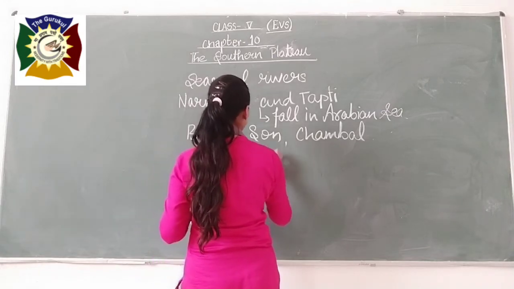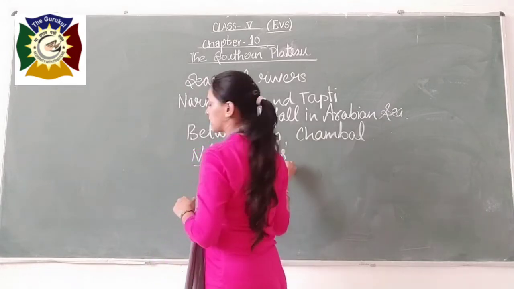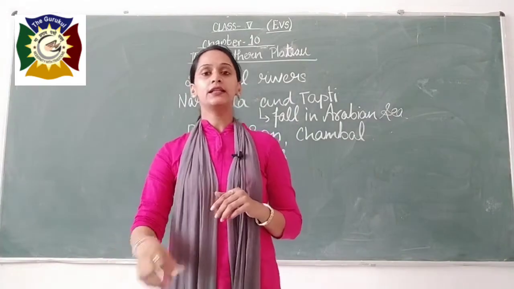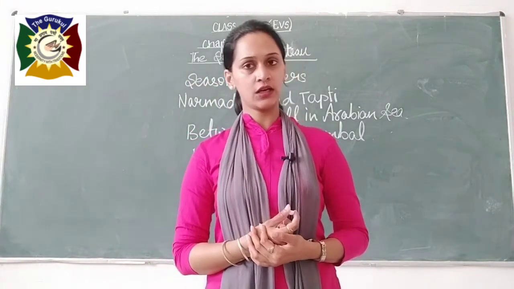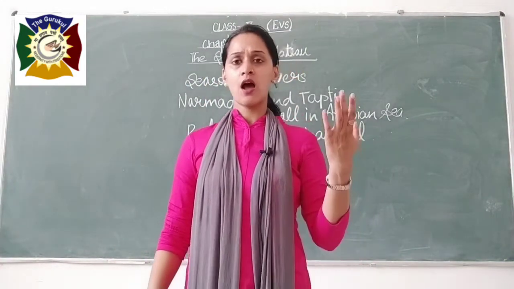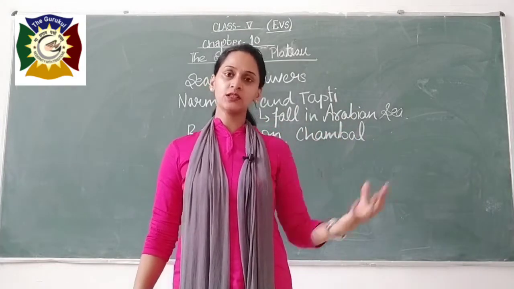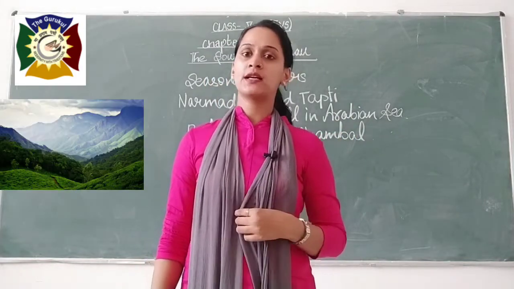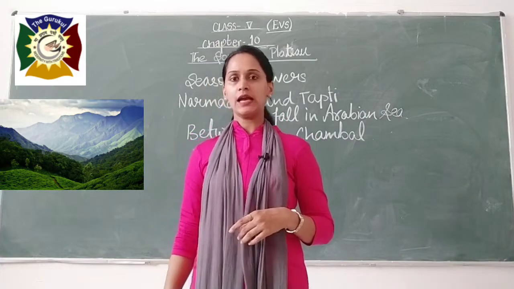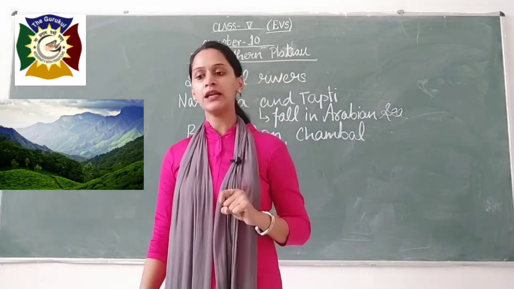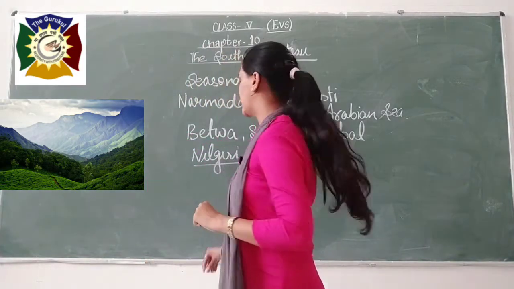There is a hill which is considered to be the highest in the southern region. This is known as the Anai-Modi hill, and it lies in the Annamalai region. So the name is Anai-Modi.